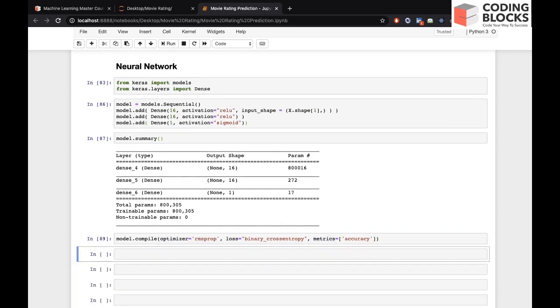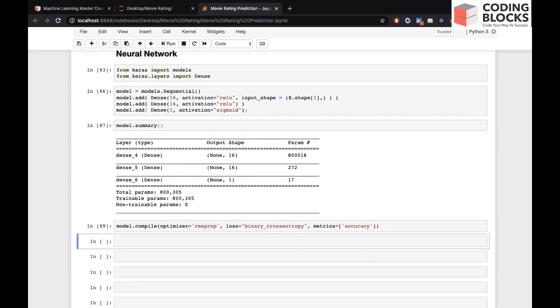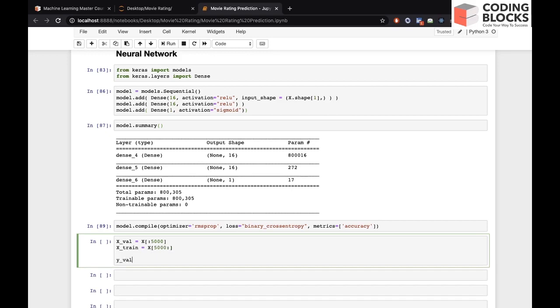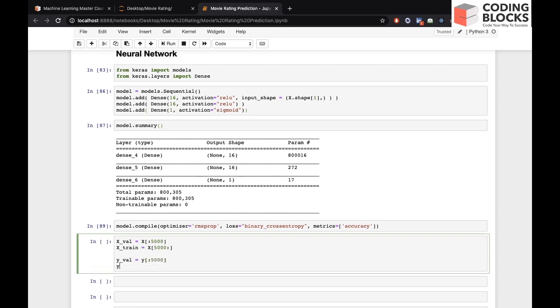Just before training, we can divide our data into a training part and a validation part. Since we have 40,000 examples, let's take the first 5,000 for validation and the others for training. So xval is from 0 to 5,000 and xtrain is from 5,000 onward; similarly yval is y from 0 to 5,000, and ytrain is from 5,000 till 40,000.